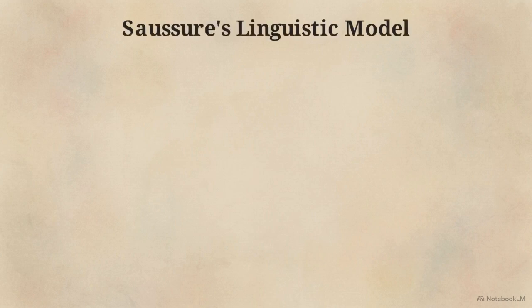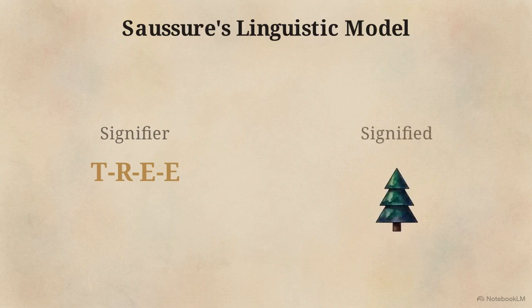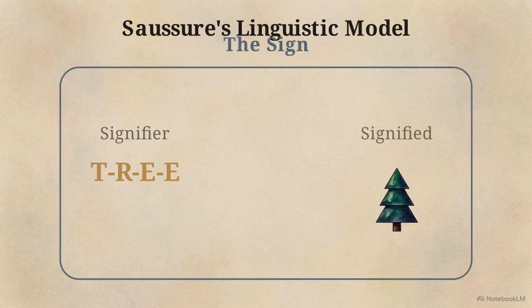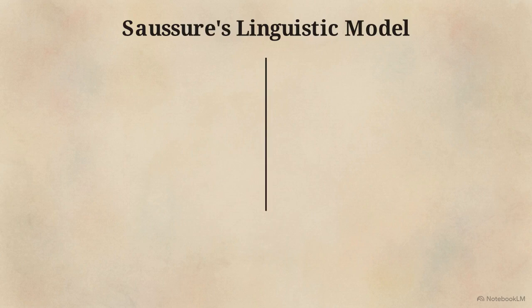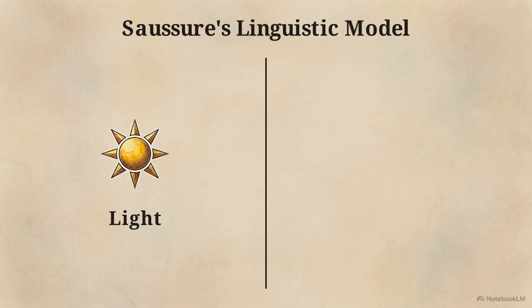Saussure broke language into components: the signifier, which is the physical word or sound, and the signified, the mental concept it represents. His crucial insight was that meaning is generated entirely through binary oppositions. We understand light only because we can contrast it with its opposite, dark.